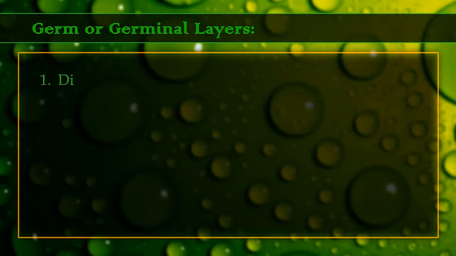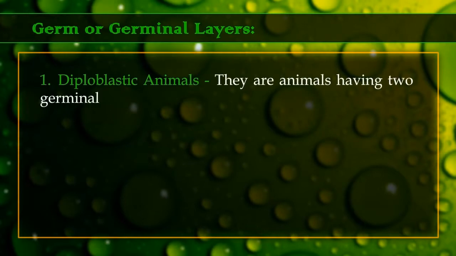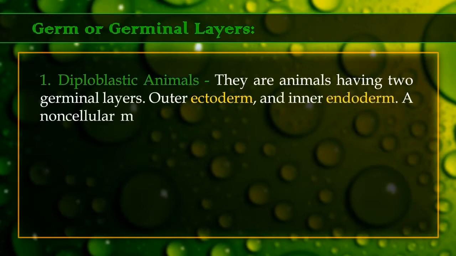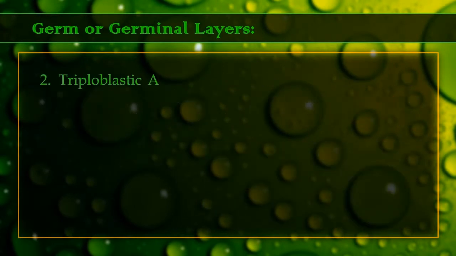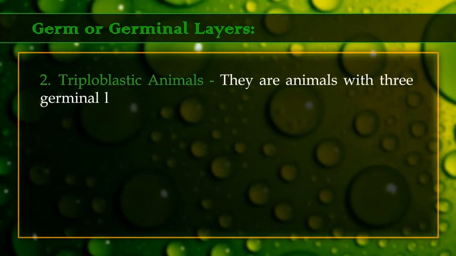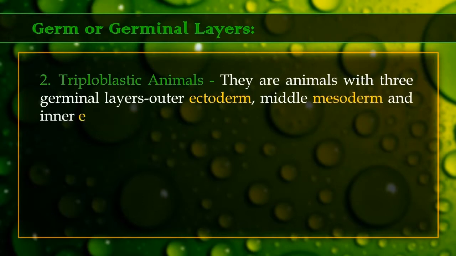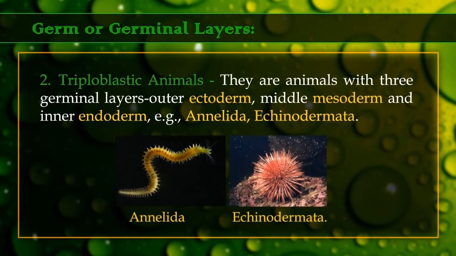1. Diploblastic animals. They are animals having 2 germinal layers, outer ectoderm and inner endoderm. A non-cellular mesoglea occurs in between the 2. Example, Porifera, Coelenterata. 2. Triploblastic animals. They are animals with 3 germinal layers, outer ectoderm, middle mesoderm, and inner endoderm. Example, Annelida, Echinodermata.